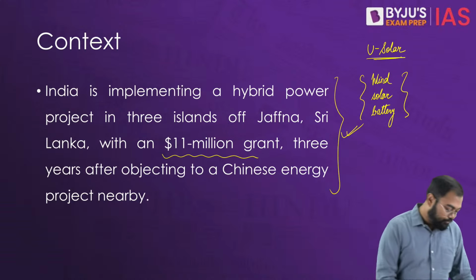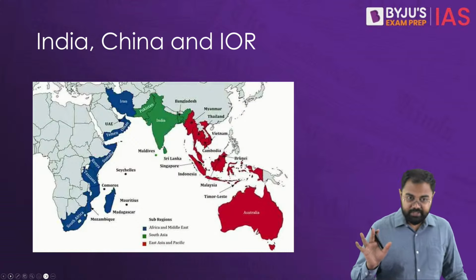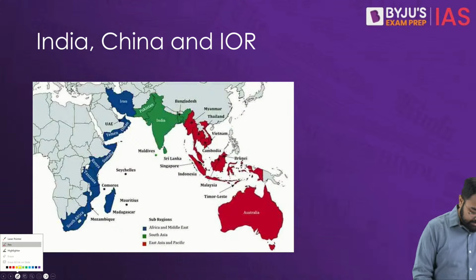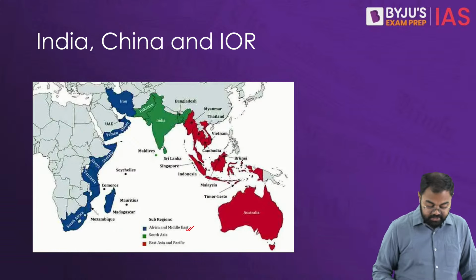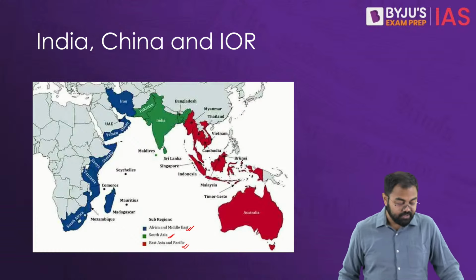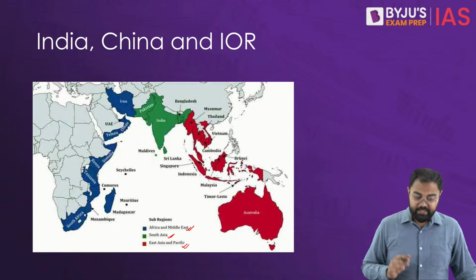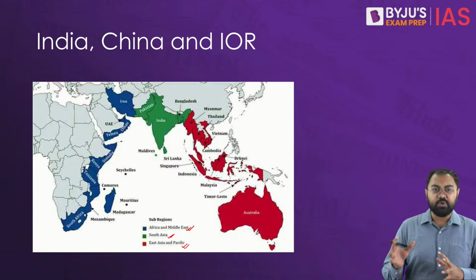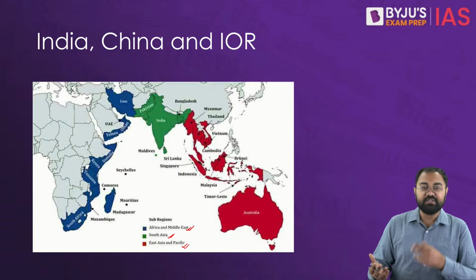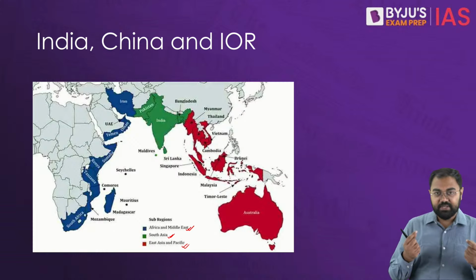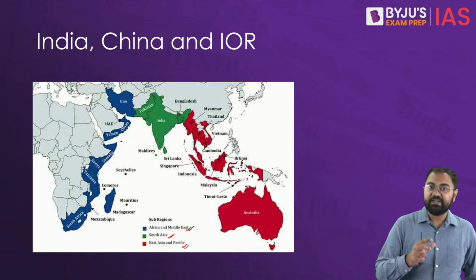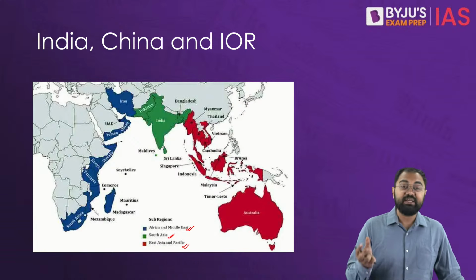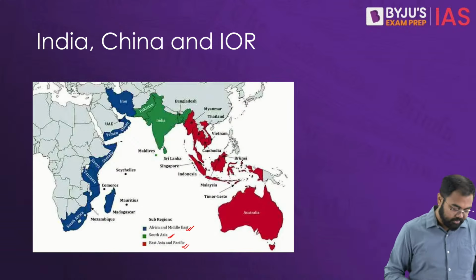If you look at this particular area, this is the Indian Ocean region that we are speaking of. Overall, you have the African and the Middle Eastern countries, then the South Asia, and then the East Asian and the Pacific nations, which become a part of this entire area. So that's why it becomes important for India to establish better relationships with all these countries, because it has a big significance for India's security and presence in the maritime areas of this particular region.